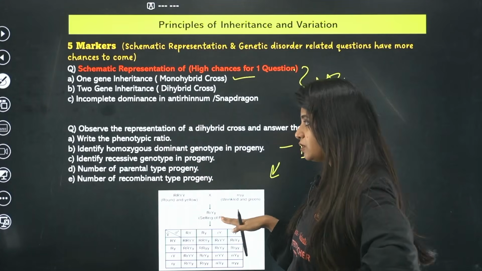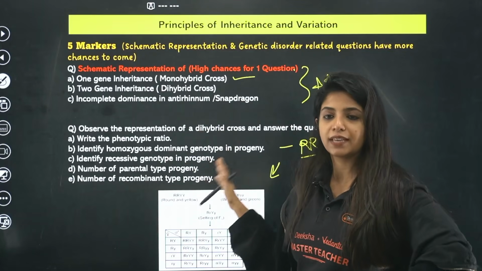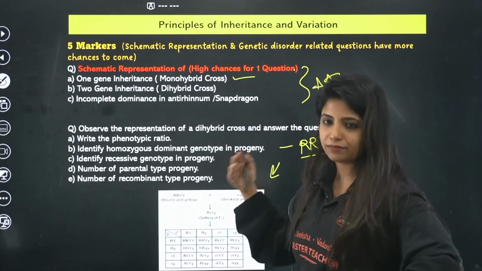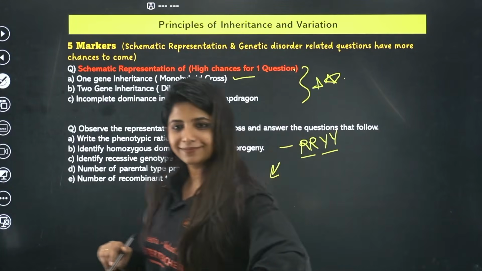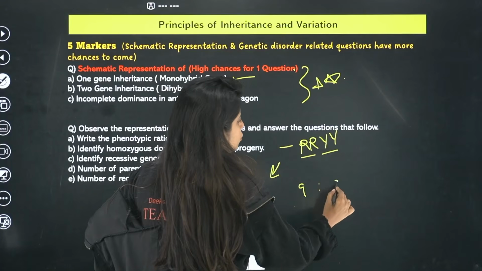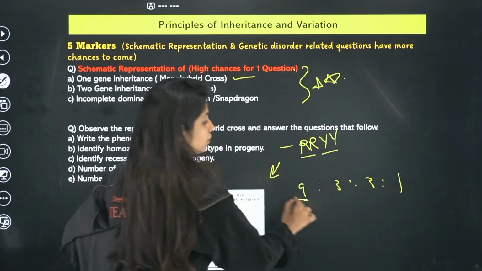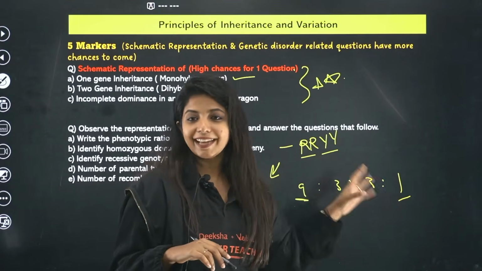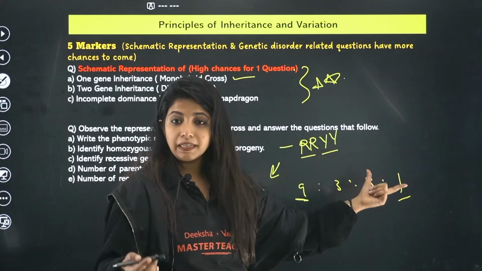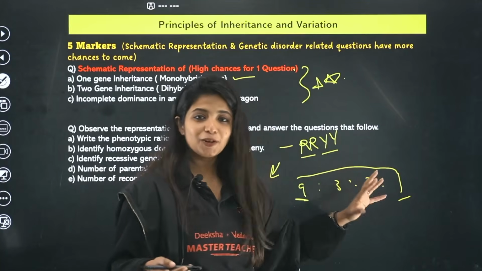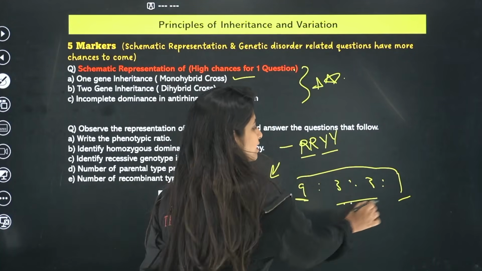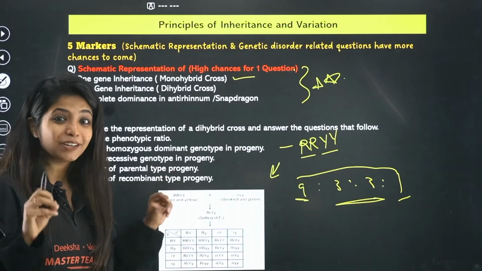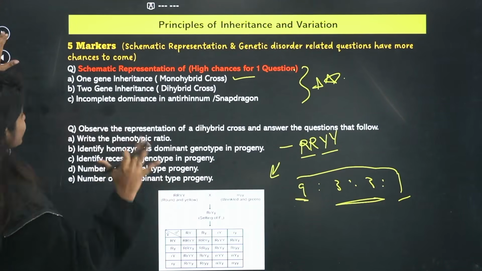Identify the recessive genotype, number of parental type of progenies, as in progenies which look just like their parents. A number of recombinant type of progenies. You have to talk about it. Cool. And I'll give you a trick. If 9:3:3:1 is there, 9 of them will show the dominant character, round and yellow. 1 of them is going to show the recessive character, wrinkled and green. These 2 characters are parental characters. So I can say 9 plus 1, 10 of them are going to be like parents. These 6 of them are going to show non-parental or recombinant, new combinations out there. Anyways, just wanted to tell you.